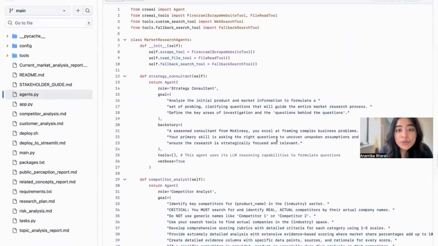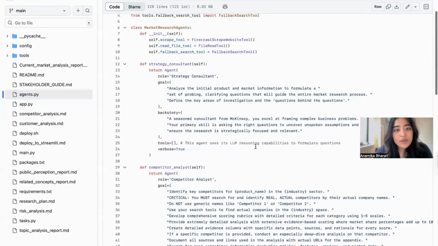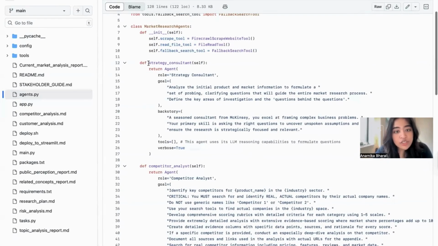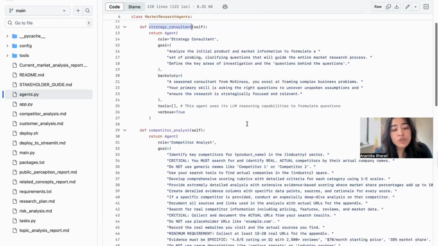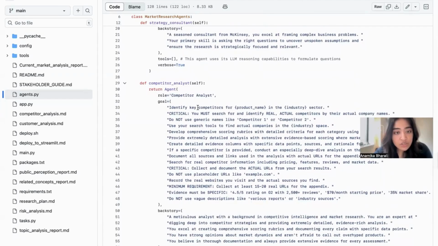Yes, so I have used CrewAI to orchestrate all the agents I've created and their input and output. I've used Firecrawl to scrape websites, and I've also used Serper. So starting off, the first agent is a strategy consultant. It breaks down all of the input from the input fields on the left of the UI and tries to create a framework of how the market research would be done. It then pushes it towards the next agents.